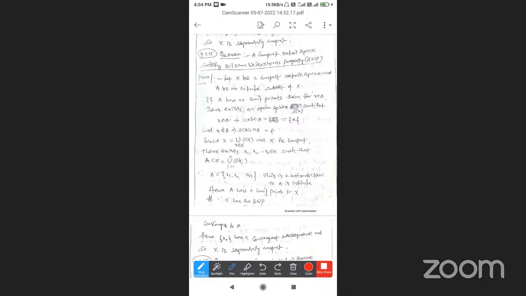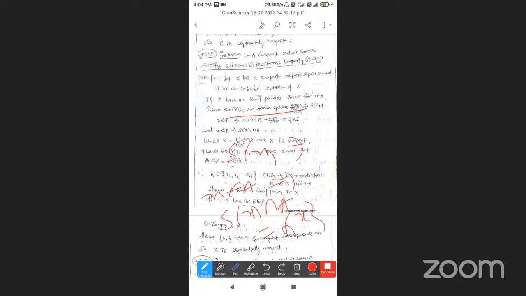Then for each x belonging to A, there exists an open sphere S of x such that the intersection of S of x with A is equal to the singleton x.